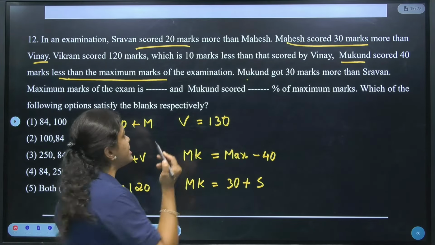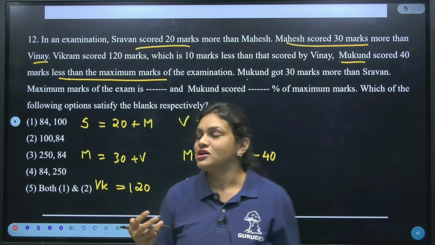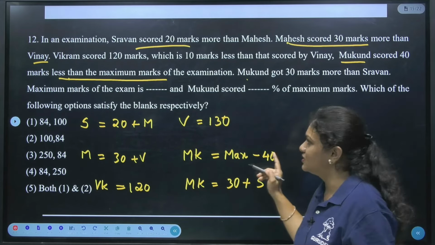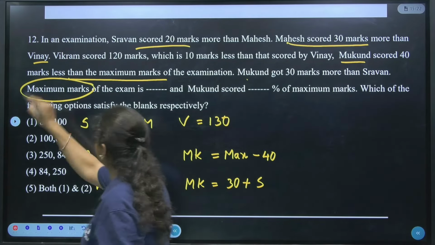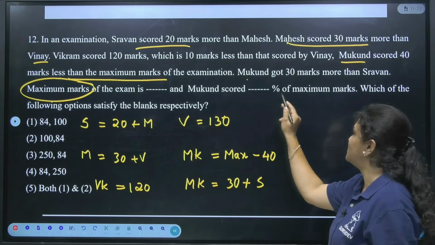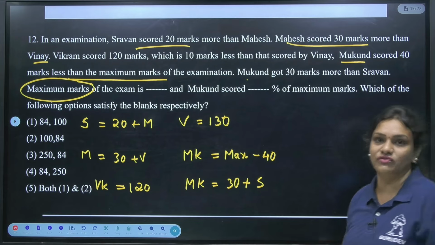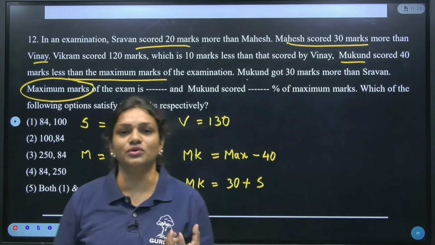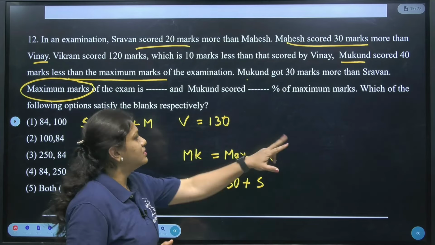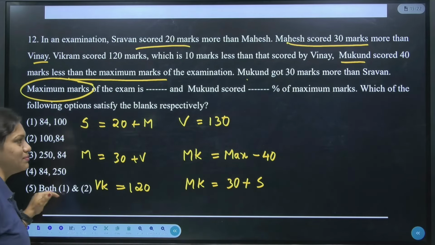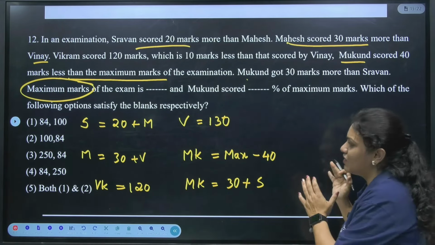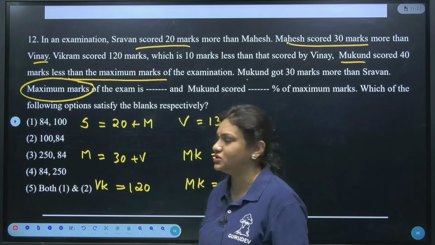Further, if I see, what they are asking is the maximum marks of the examination is the question mark. Okay. In case of this, totally 2 blanks are there. So whichever the first option or second option, that we have to find out. The one thing is we need to find the maximum marks of the examination, and Mukund scored dash percentage of maximum marks, that we have to find. Okay. The comparison of Mukund marks out of total marks, that we need to find out. Next, which of the following options satisfy the blanks respectively, that we have to find out. Okay. Now according to the given condition, we have only this much data. Is it clear?